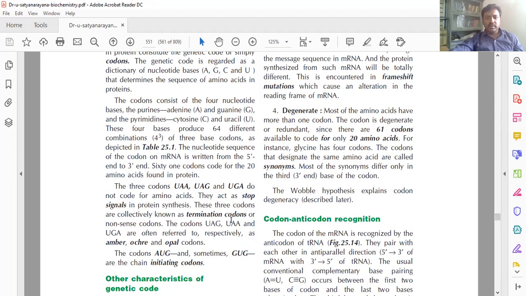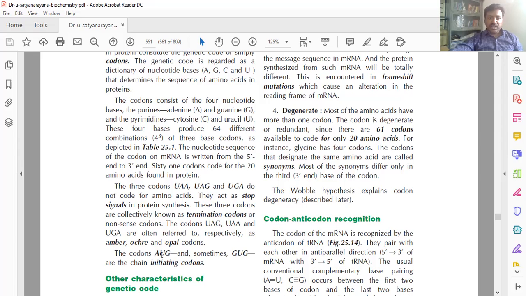So the 3 stopping codons are UAA, UAG and UGA. These stop. Sometimes they can ask for 2 marks, very important: which are the stopping codons in translation? UAA, UAG, UGA. Which is the initiating codon?